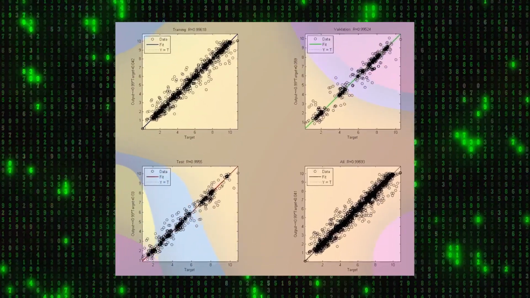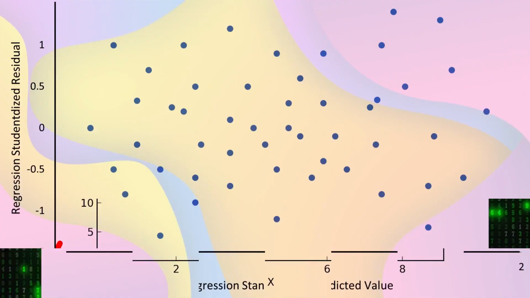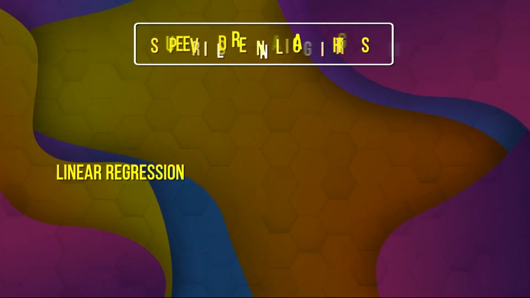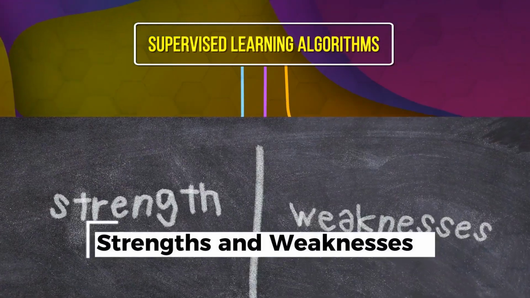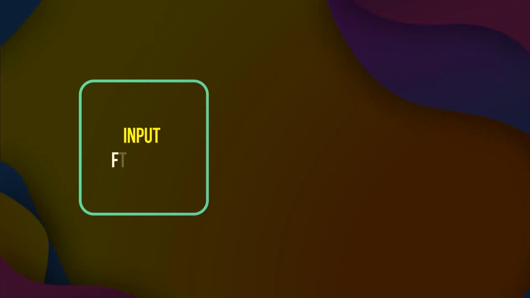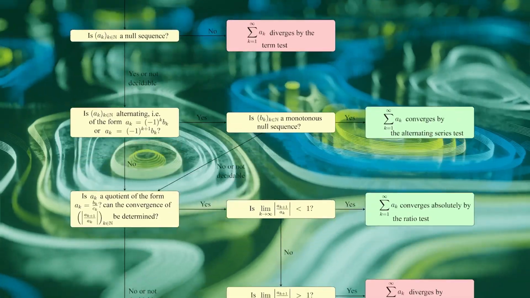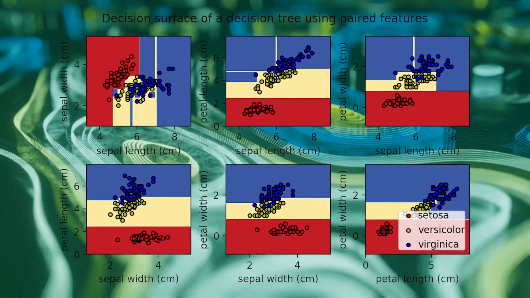On the other hand, in a regression problem, the algorithm learns to predict a continuous numerical value based on the input features. Various supervised learning algorithms are available, each with its strengths and weaknesses. Linear regression is used to model the relationship between input features and continuous output variables. Decision trees use a hierarchical structure of rules to make predictions.